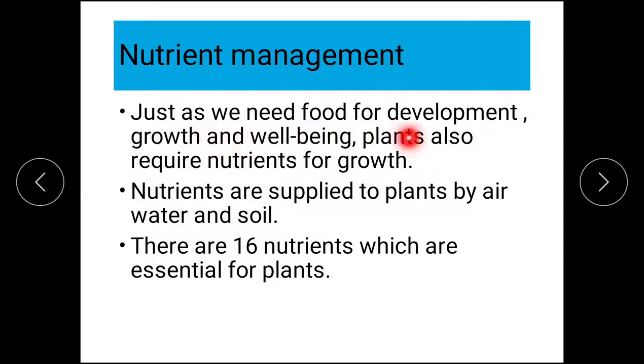So, we need it for development, growth, our general well-being. In the same way, plants also require nutrients for growth. Right? They are also living beings after all. So, they also require nutrients for growth.